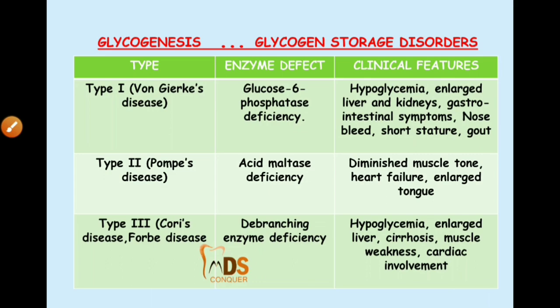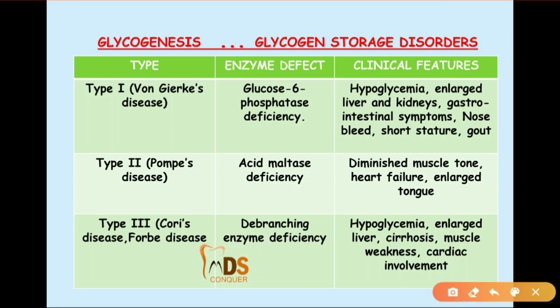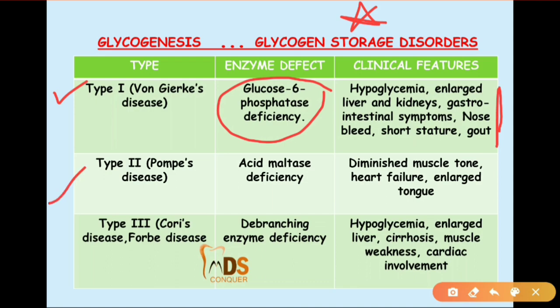Then glycogenesis, you can write about the glycogen storage disorders, very important. So these are the type 1, called von Gierke disease, and this is because of the enzyme defect, that is glucose 6-phosphatase deficiency, and these are the clinical features of this von Gierke's disease. Then coming to type 2, this is also called Pompe disease. This is the acid maltase deficiency enzyme defect, and these are the clinical features of this.